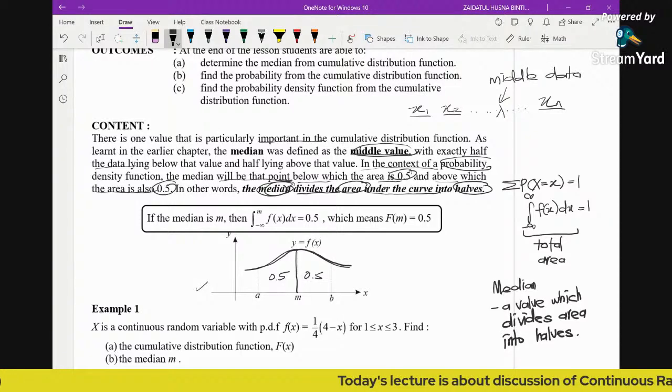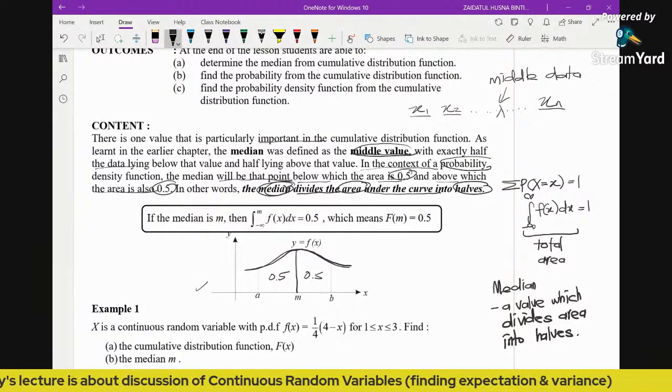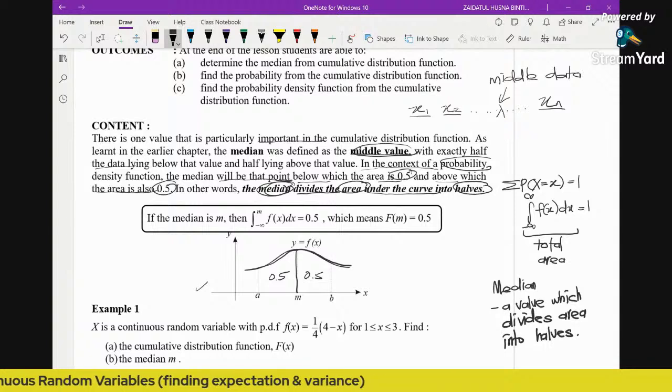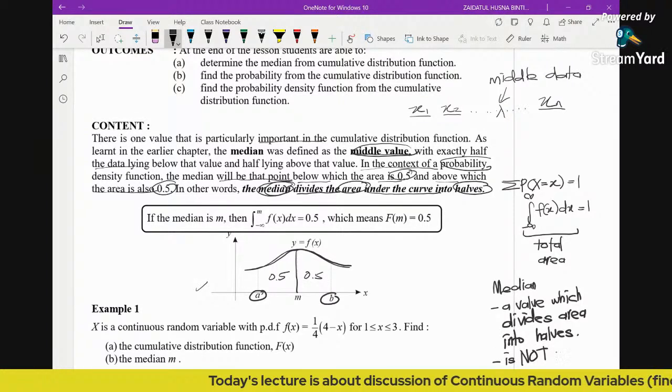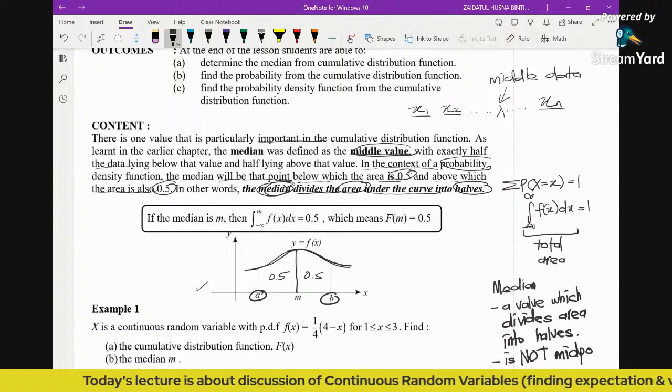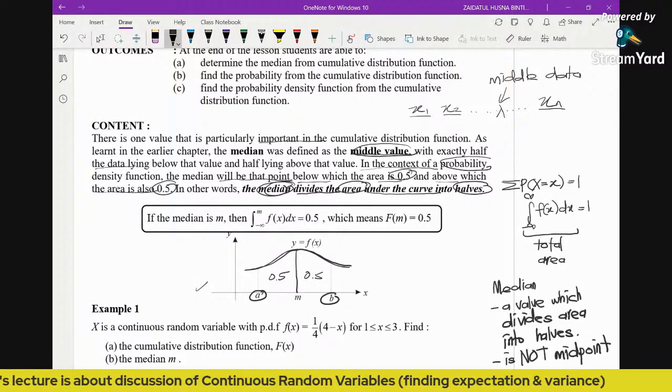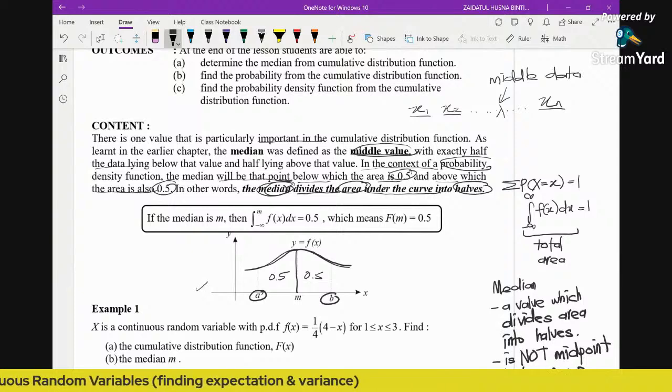For a continuous random variable, the median is a value which divides the area into halves, and the median is not the middle point between A and B. So median is not the midpoint between A and B. This is one thing that you have to know.